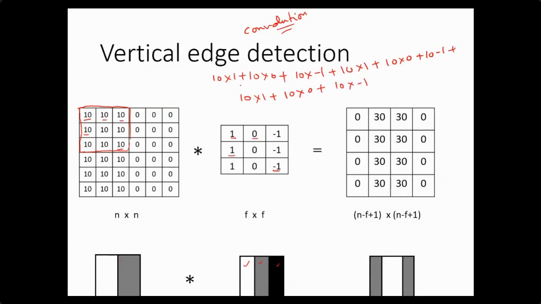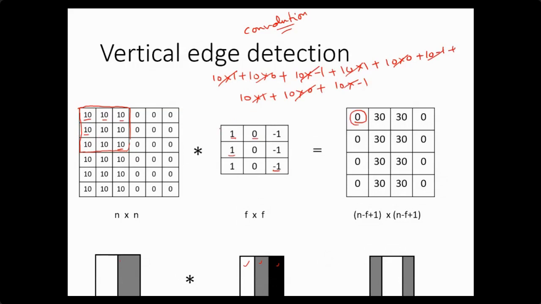Now you will find here that 10 and -10 will cancel out, 0 will be crossed out, 10 and -10 will cancel out, 0 will be crossed out, 10 and -10 will cancel out, and 0 will be crossed out. So the output of this operation, the weighted sum of this operation, is 0, which I have written over here.